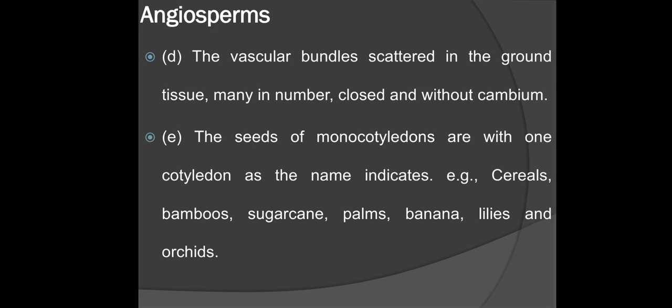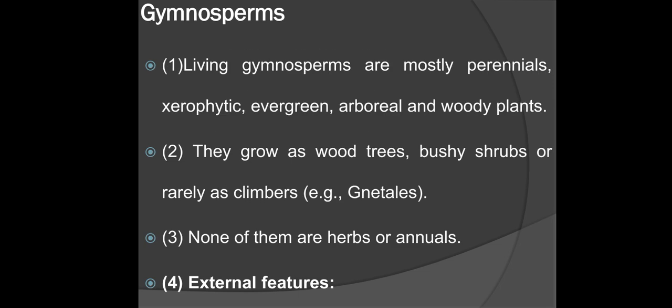The seeds of monocotyledons have 1 cotyledon, as the name indicates. Cereals, bamboos, sugarcane, palms, bananas, lilies and orchids are examples of monocotyledons.